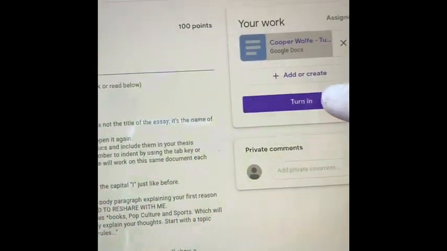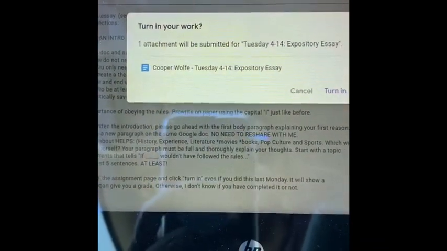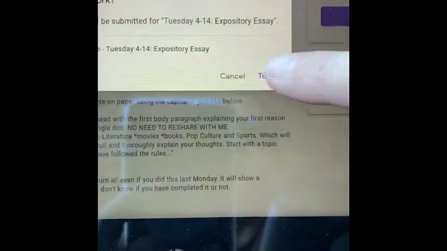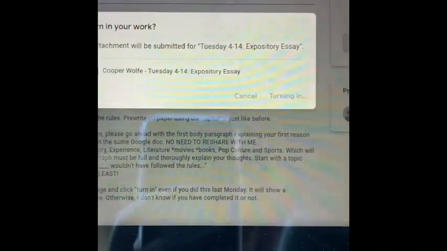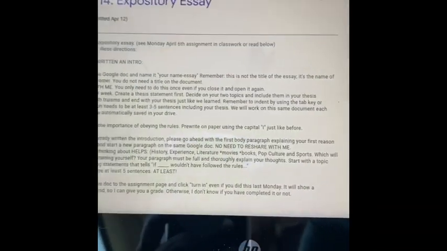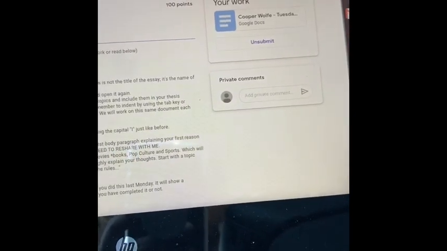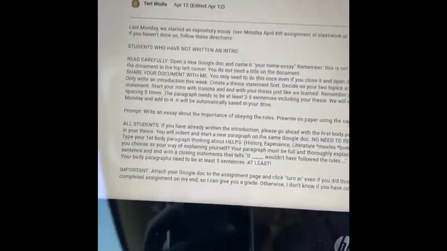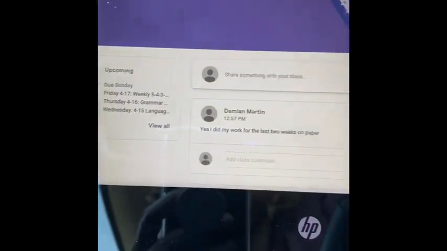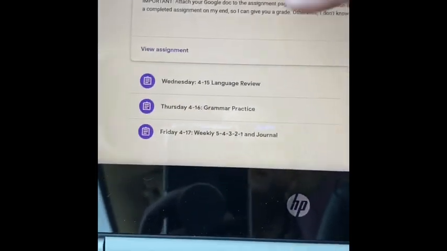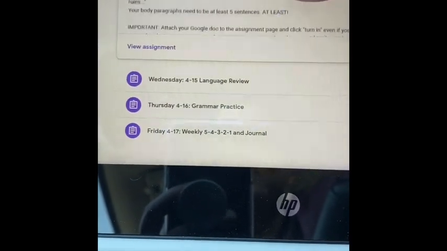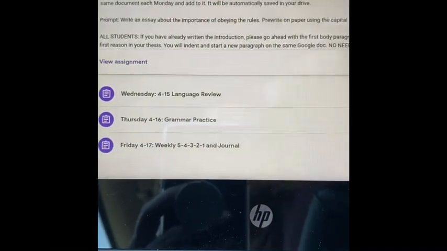So I'm going to go ahead and do that for him, see what it looks like. And it says one attachment will be submitted, and then click turn in. So it will actually show me that you have turned in this work here. Now when we go back, let's just look at the assignment real quick.